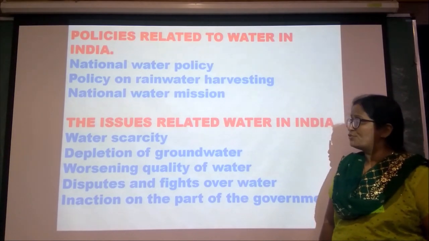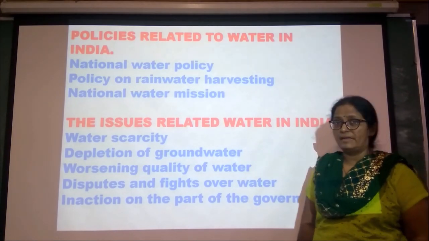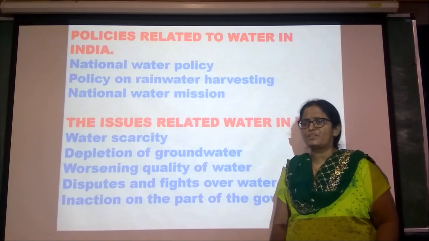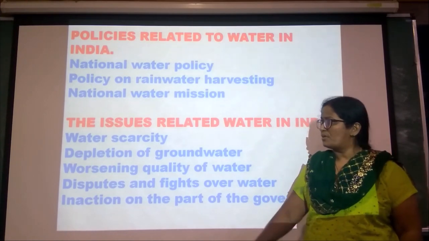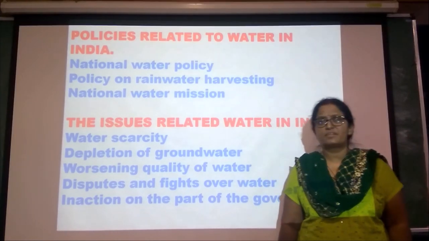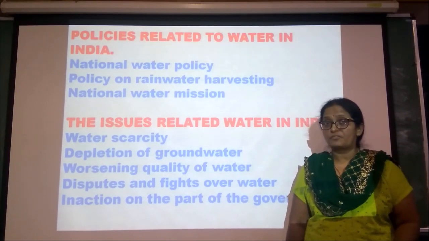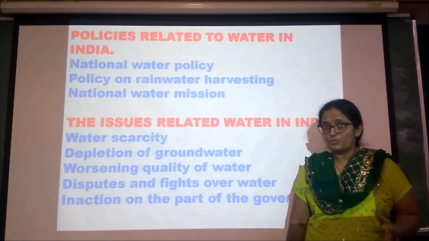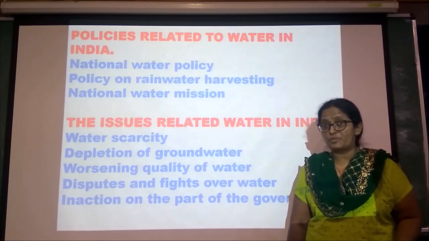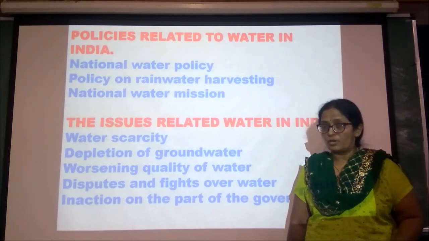So what are the issues related to water in India? What are the problems that are related to water in India? First one is water scarcity. We are not getting clean water for all the users. It may be for industries, it may be for domestic use. We are not getting the water properly.